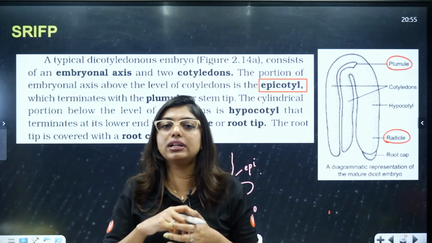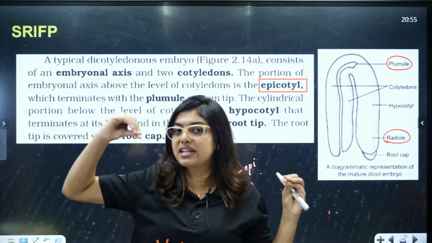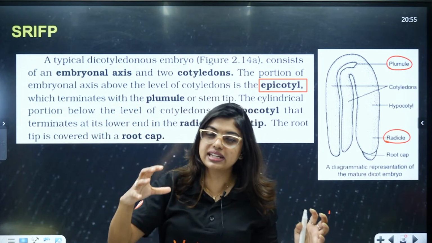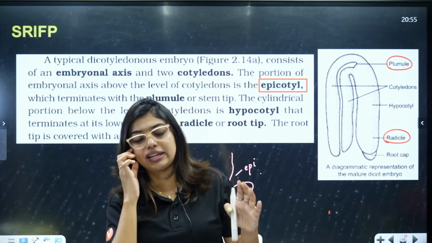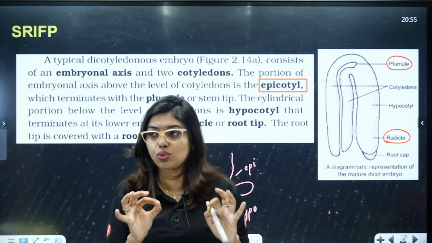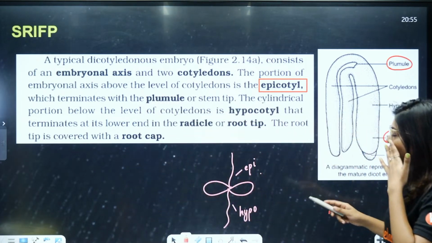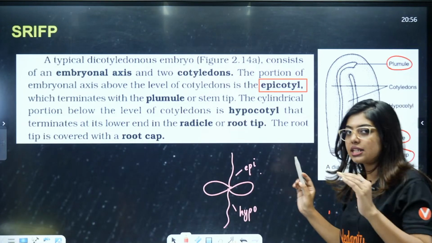To go through that and not damage the tip, because in the apical regions meristems are going to be there, which are actively dividing cells. If those cells get damaged, then there is a chance that the plant will stop growing, right. So to avoid that, we have to give a root cap for this root. So the root cap is here, clear? This is the structure. This is what is happening.